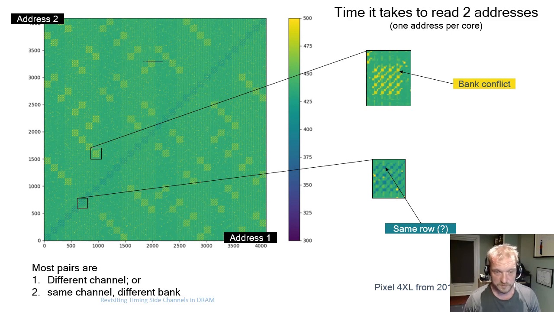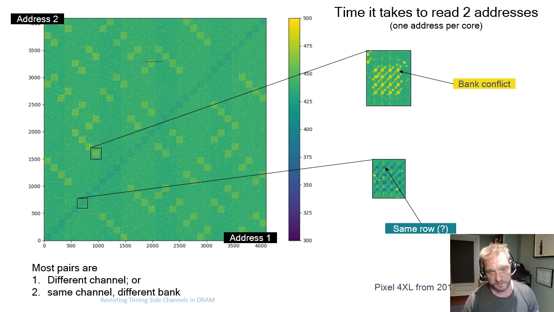If these two addresses fall in different banks, then we get the green color, which is most of the chart, and we can do these accesses in parallel. Of course, there's some contention in other areas of the system, like same channel or not. But the biggest effect, as you can see, is the so-called bank conflict. If we have two addresses that fall in the same bank, then we get this higher yellowish color, showing that operations have to be serialized when falling into the same bank.